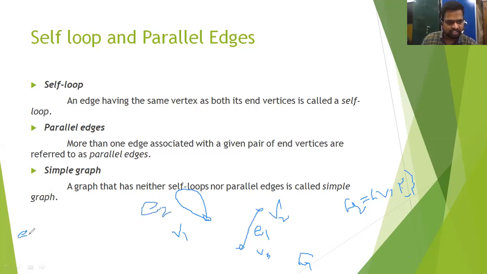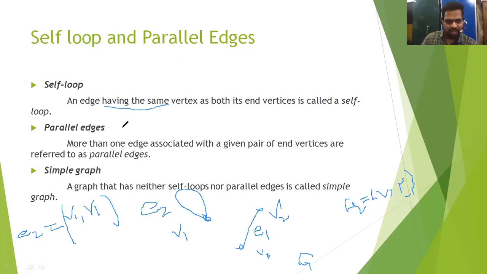We already said that edge E2 is written as the ordered pair (V1, V1), the edge between V1 and V1. Its end vertices are the same, so it is called a self loop.